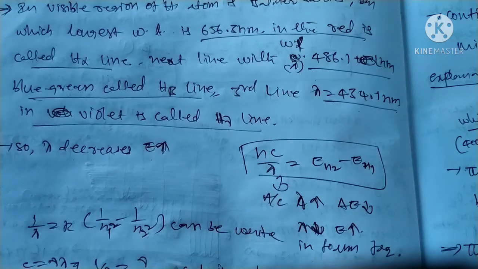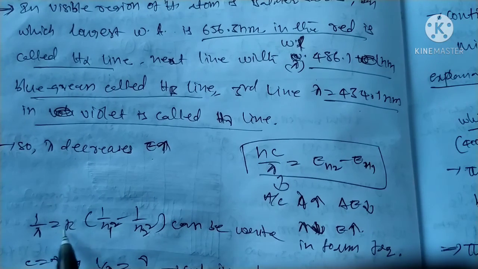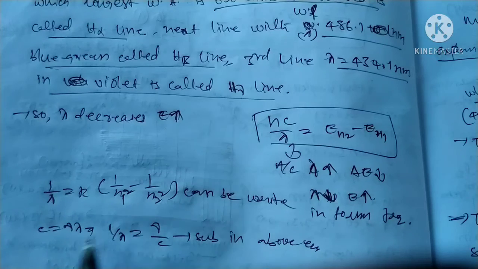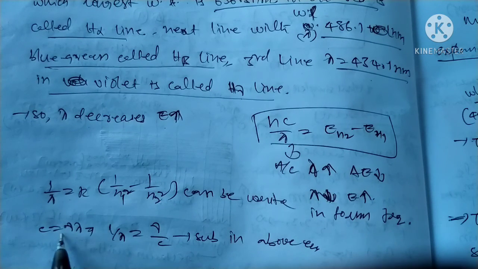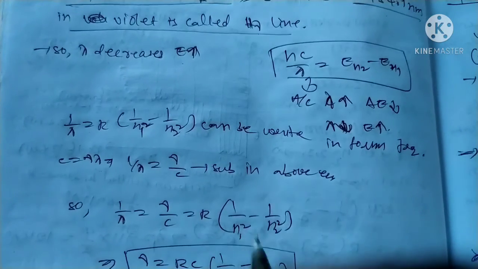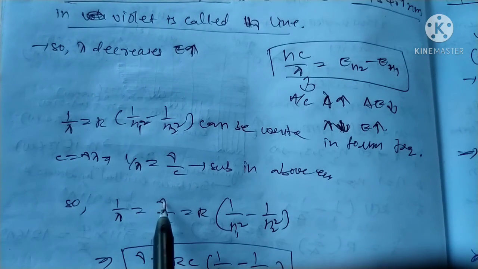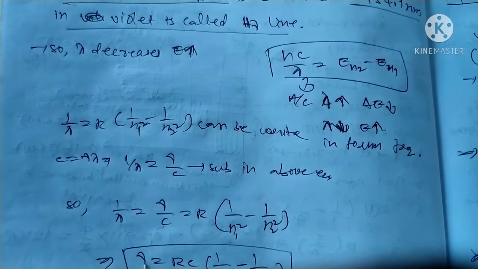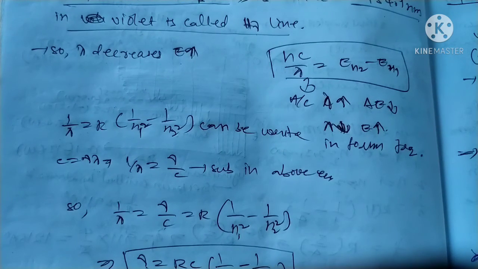Okay, we can substitute the lambda values in 1 by lambda equals R into 1 by n1 square minus 1 by n2 square, and also write it in the form of frequency. You know c is equal to nu lambda, so 1 by lambda is equal to nu by c is equal to R into 1 by n1 square minus 1 by n2 square. That is nu is equal to Rc into 1 by n1 square minus 1 by n2 square.